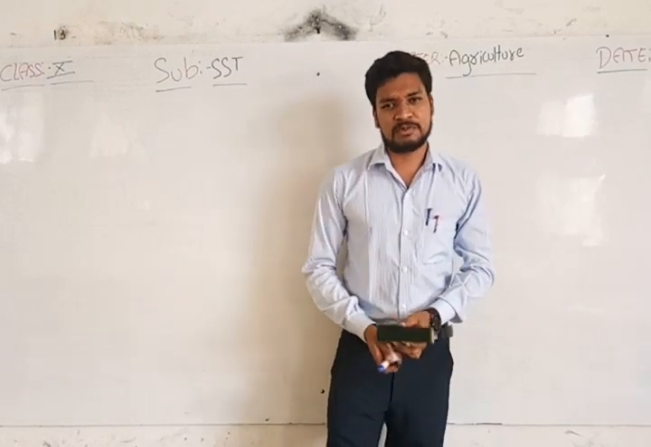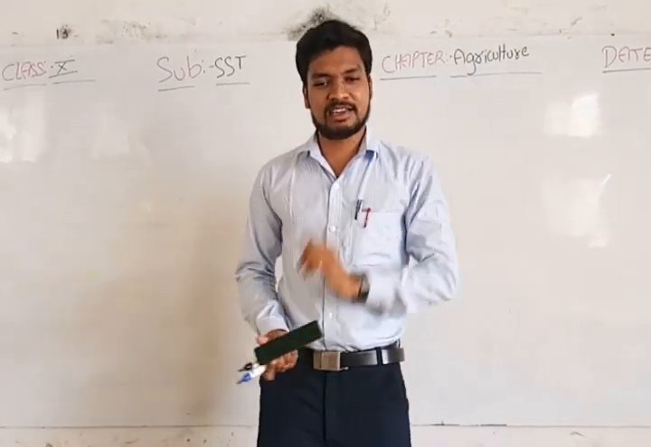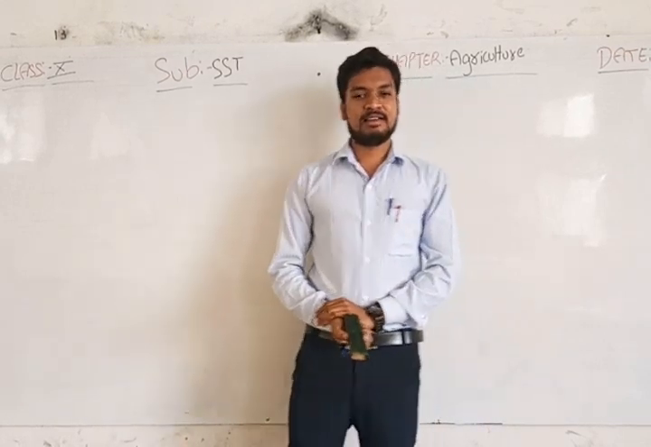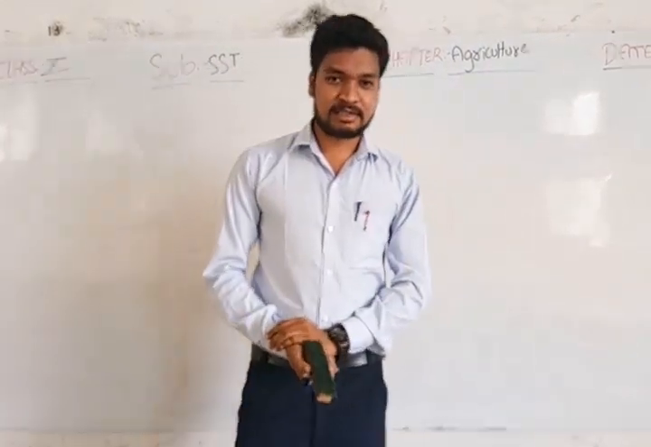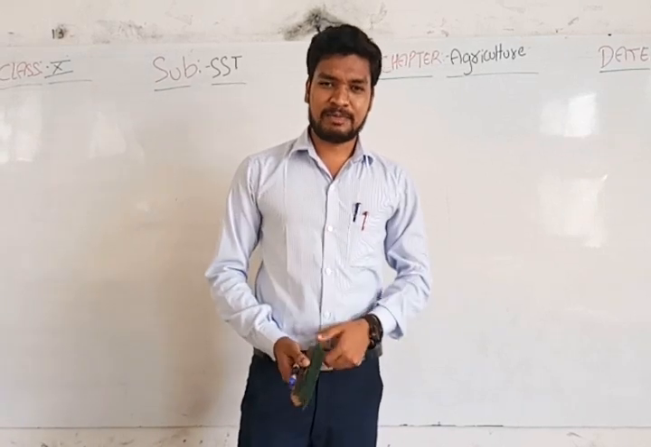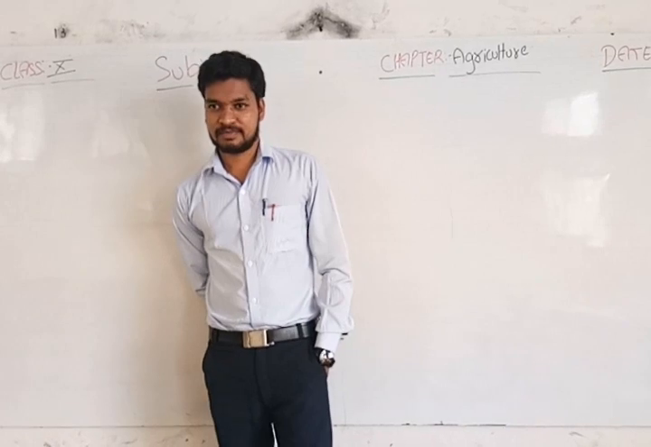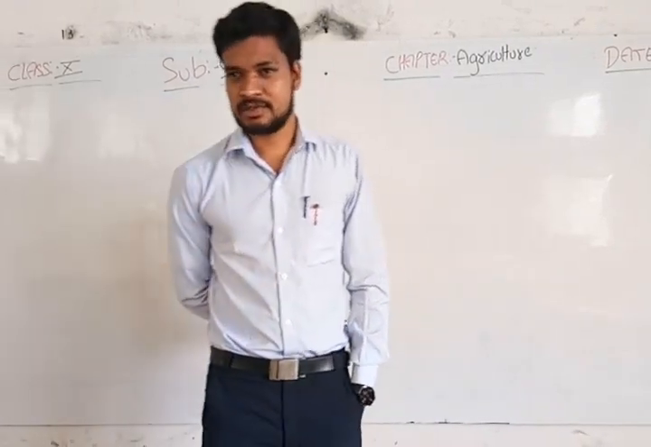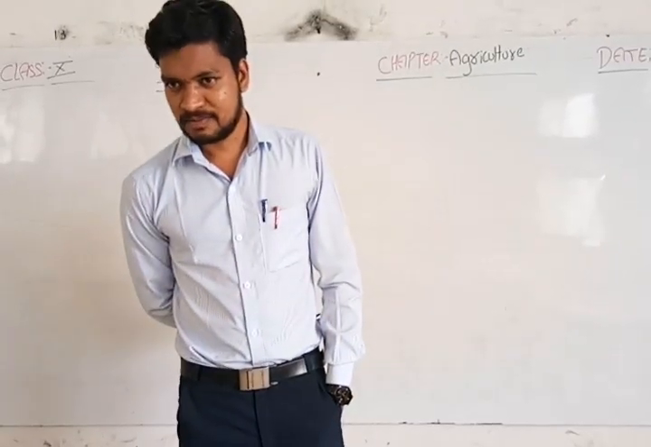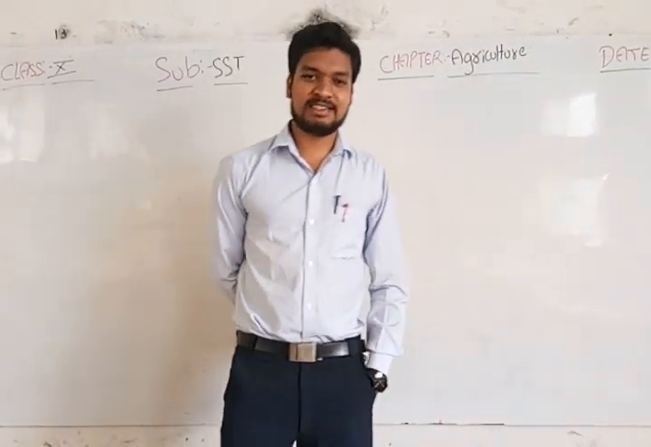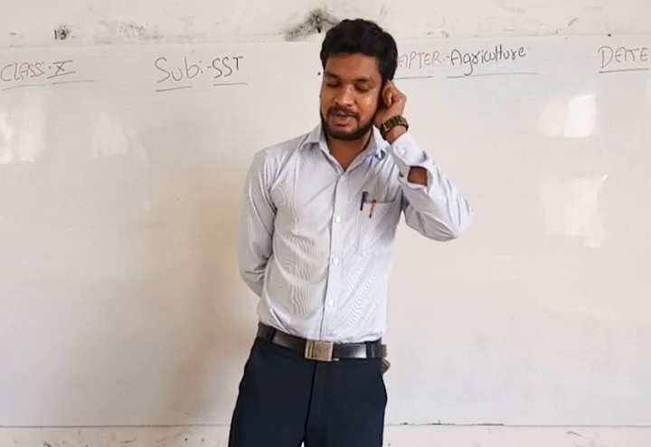The beginning concepts like the meaning of agriculture we will discuss. Then types of agriculture. Then cropping patterns. How many cropping seasons do we have in India? We have three. What are those? Kharif crop, Rabi crop, then Zaid crop. These are the three cropping seasons.